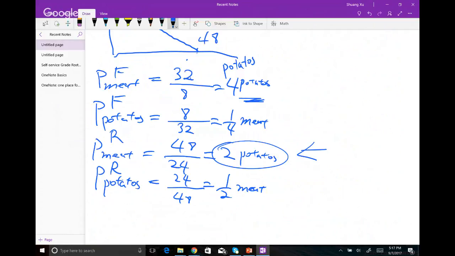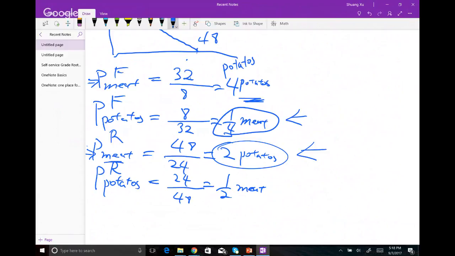Whoever has the lower price for meat, that's the advantage. That means Ruby, this rancher here, is good in the production of meat. Now, on the production of potatoes, for Frank, it costs 1/4 ounce of meat. For Ruby, it costs 1/2 ounce of meat. This is lower, so we say Frank has the advantage in the production of potatoes.